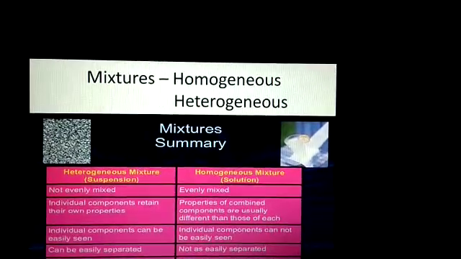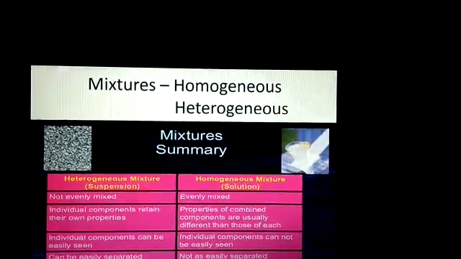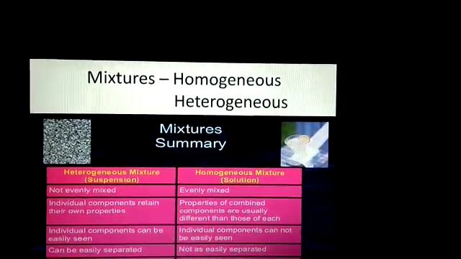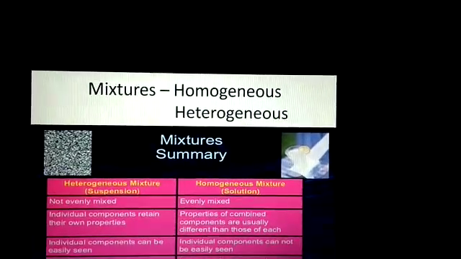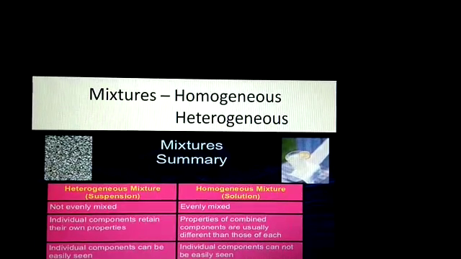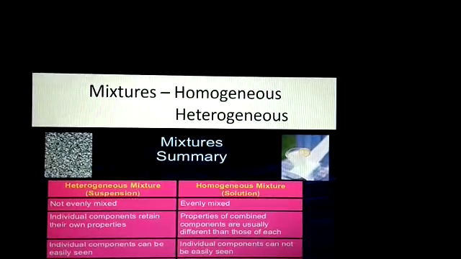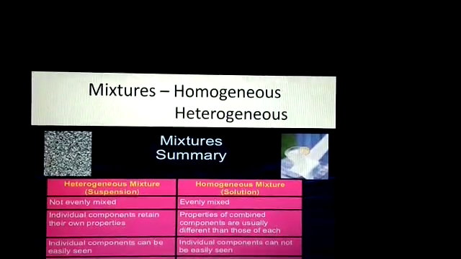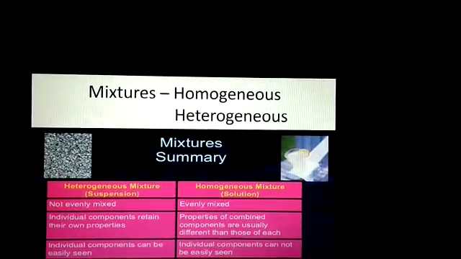Now the next is heterogeneous. In a heterogeneous mixture, the components are not evenly mixed, which means there is uneven distribution of the components, and individual components retain their own properties. The components are easily seen and can be easily separated, like salt and pepper mix, rocks, cereal, a bag of assorted candy. All these are heterogeneous mixtures.